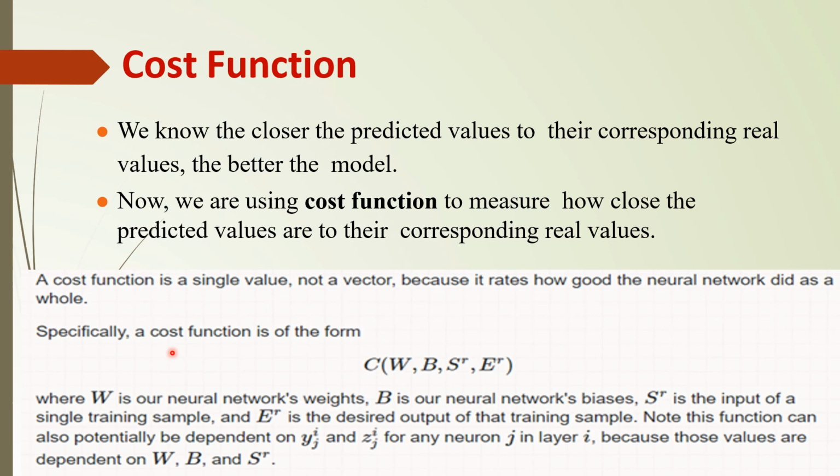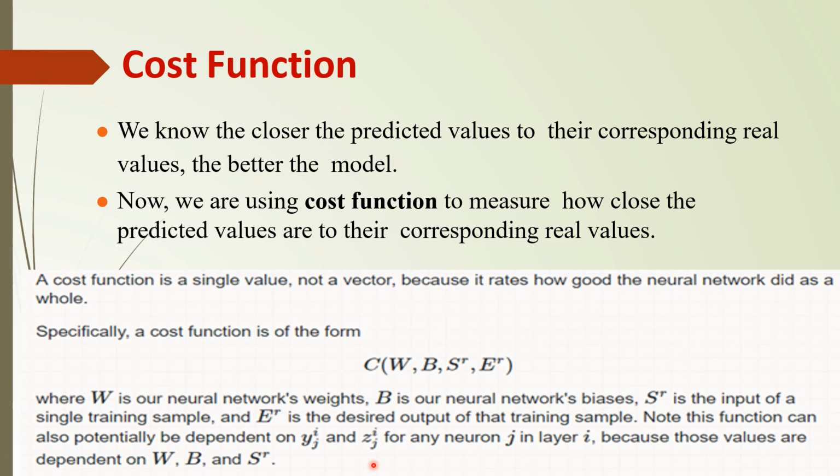So the cost function is expressed in the form C(W, B, S, E), where C stands for cost, W is our neural network weight, B is our neural network bias, S is the input of a single training sample, and E is the desired output of that particular training sample.